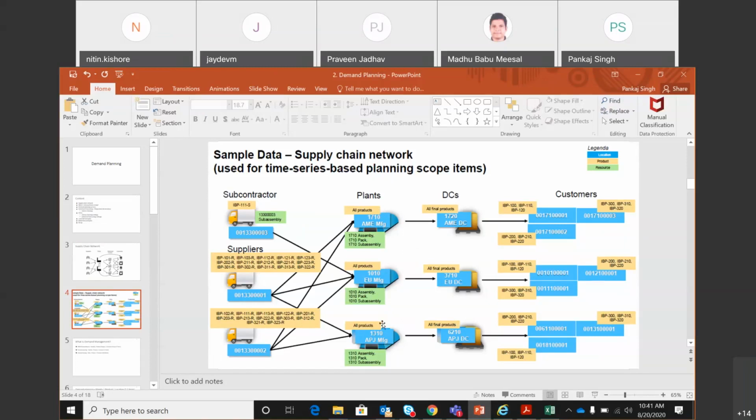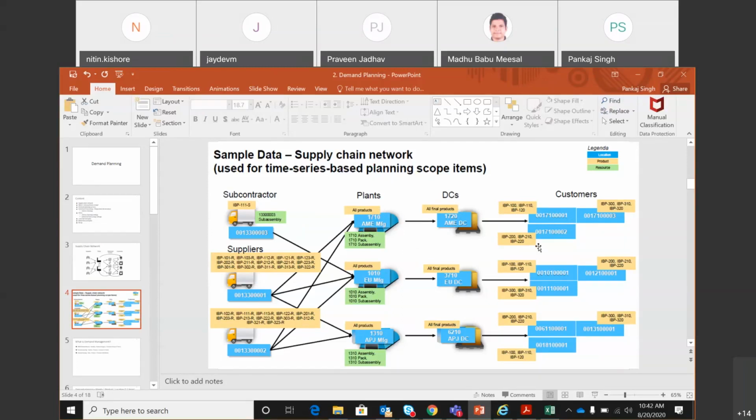So these are 3 production plants. This IBP 100 is produced at this plant, and then that plant sends it to the DC, which is 1720, and then that DC sells it to the customers, which are 01, 02, and 03. In order to produce this IBP 100, we had seen there was a bill of material, and the raw materials are procured from these suppliers that we see.